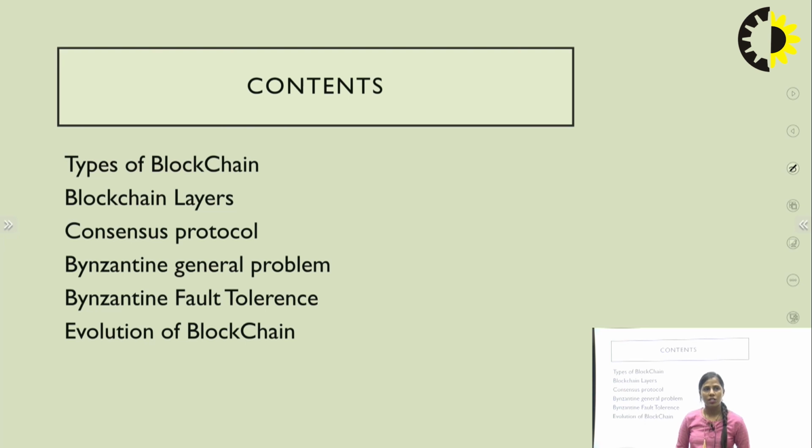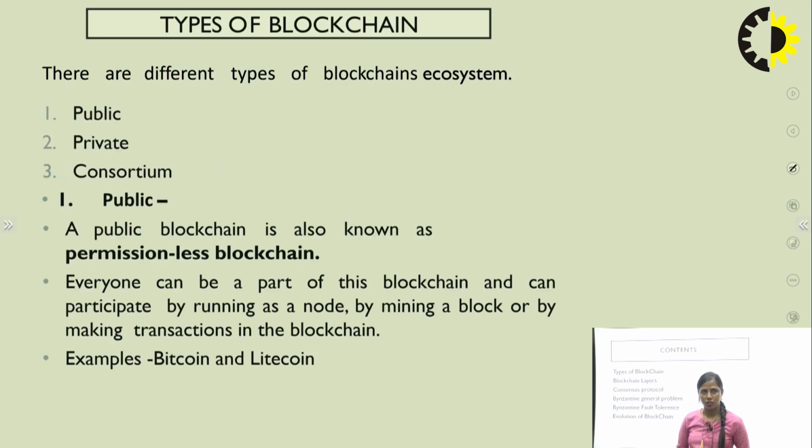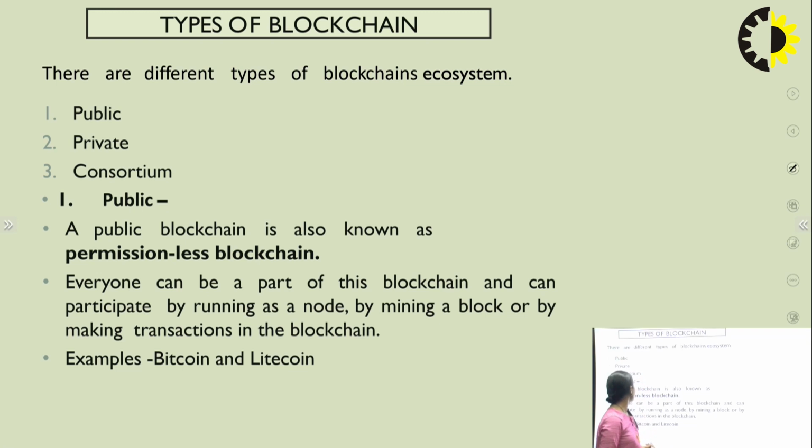In the last lecture, we have already discussed the blockchain, various advantages, disadvantages, how the blockchain works, and how the transaction process works. So let's discuss the next things in this lecture. First of all, what are the different types of blockchain? There are different types of blockchains, that is public, private, and the consortium.